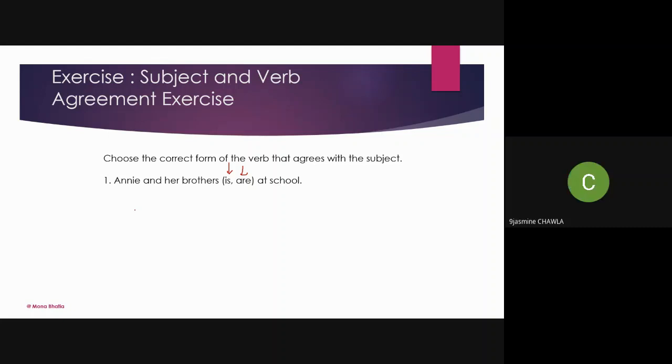Ma'am, R at school. Yes, R. So, Annie and her brothers. Why did I choose R here? Because there is "brothers", plural, because the second word is brothers. Very good. So that means the answer is R. Okay, so this is the correct option.